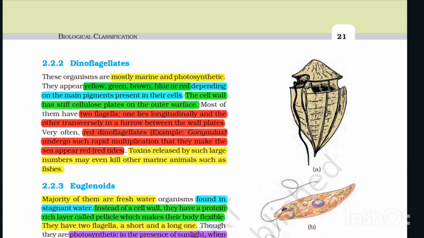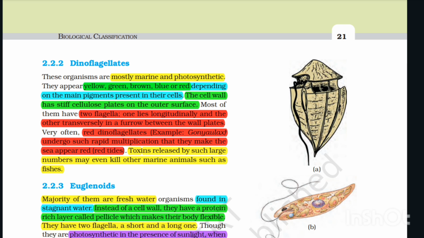Dinoflagellates. These organisms are mostly marine and photosynthetic. They appear yellow, green, brown, blue or red depending on the main pigment present in their cell. The cell wall has stiff cellulose plates on the outer surface. Most of them have two flagella. One lies longitudinally and the other transversely in a furrow between the wall plates very often.